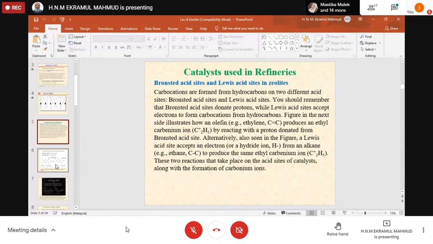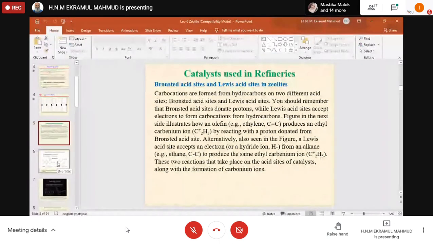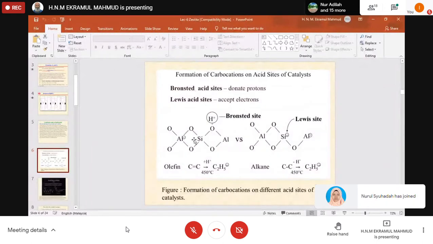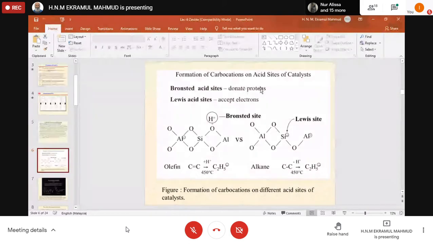So we look at it. You see that olefin has a double bond, alkane a single bond. Right. So now, a Bronsted acid site can donate a proton, hydrogen ion, H plus. So it donates and goes away, right?